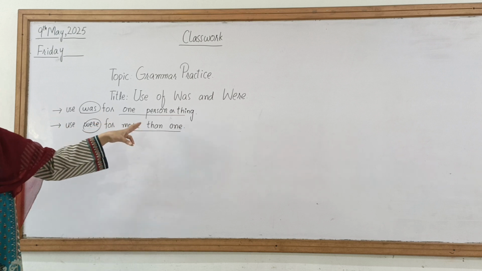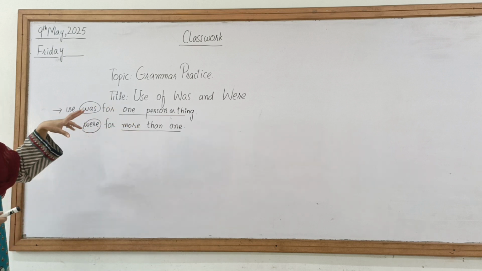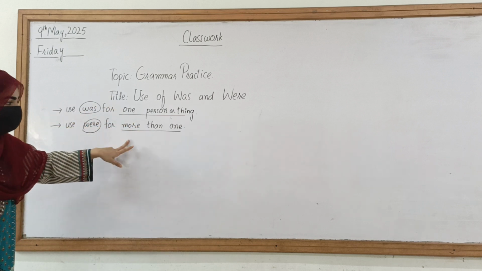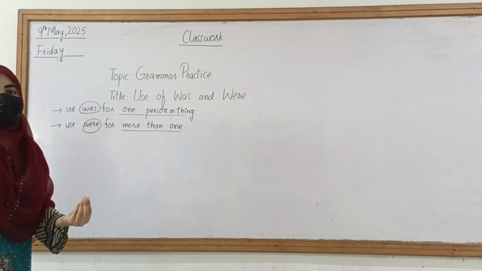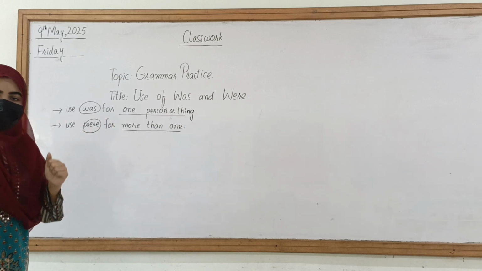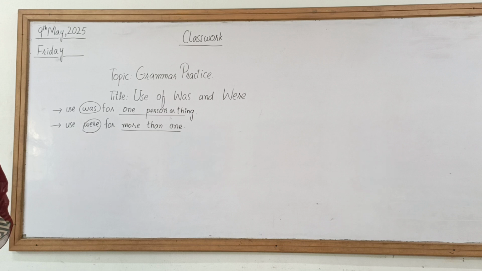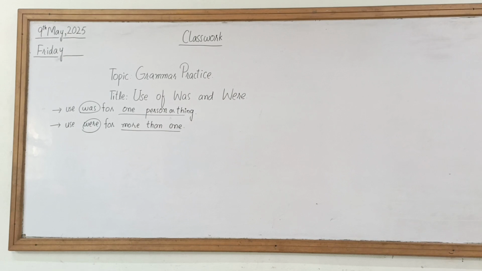एक चीज या एक शख्स के लिए was यूज किया जाएगा, ज़्यादा चीज़ों के लिए या ज़्यादा अशख़ास के लिए were यूज किया जाएगा. Getting my point? Now I will tell you in which scenarios and conditions we use was and were. I'll give you some examples so you can understand in which conditions we use was and were, and they are used to describe scenarios. Okay, let's move on towards that.